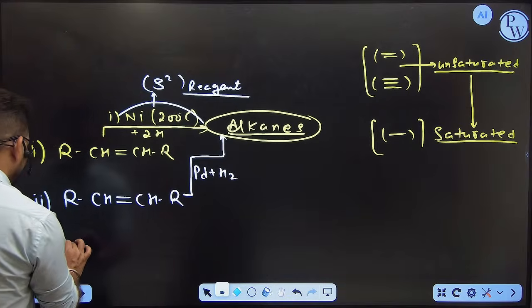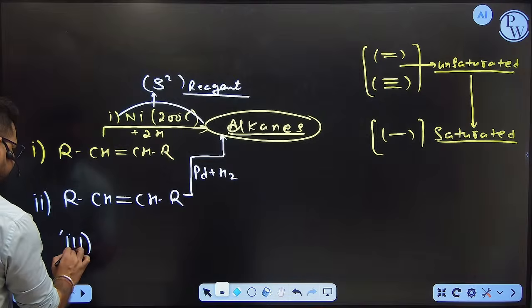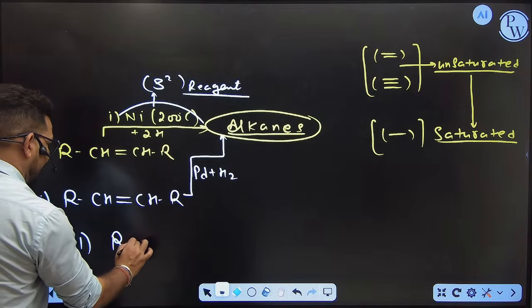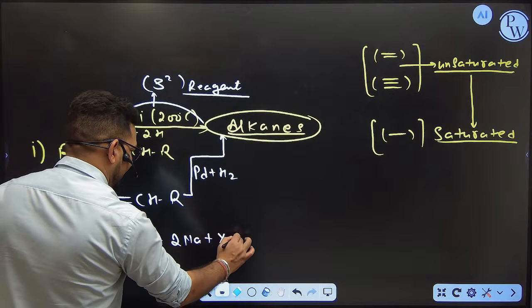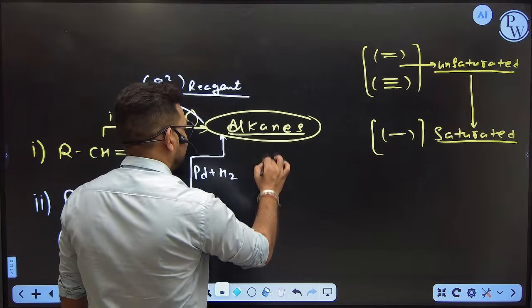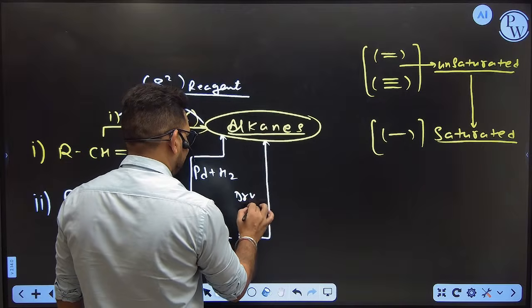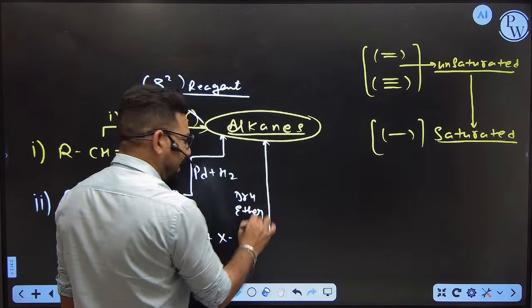Then there are so many options we have, like this is RX, then 2Na with XR, and here we are going to utilize dry ether as a solvent.